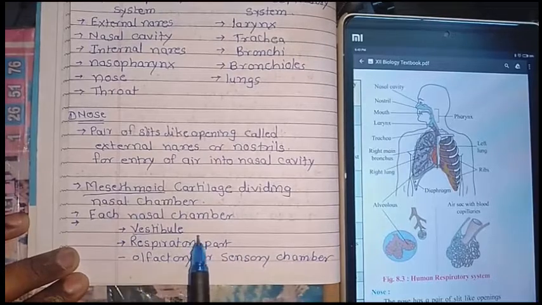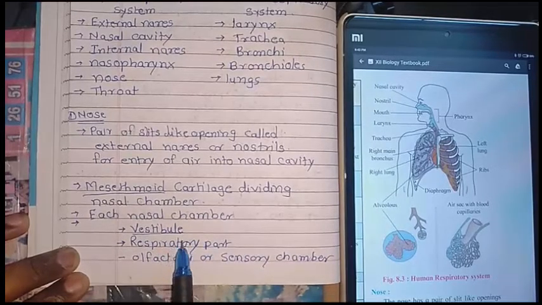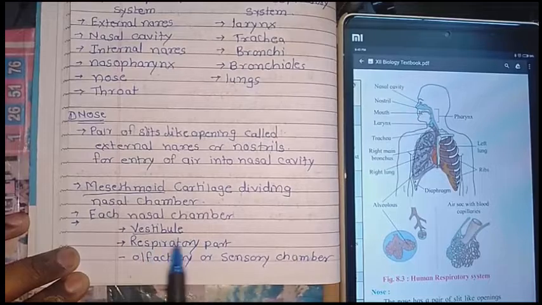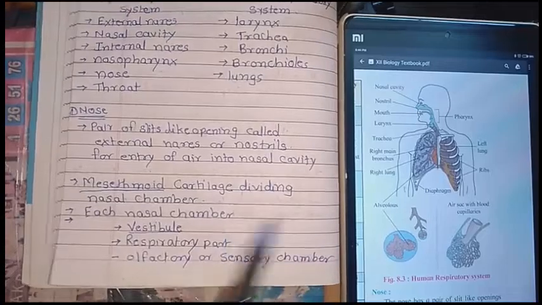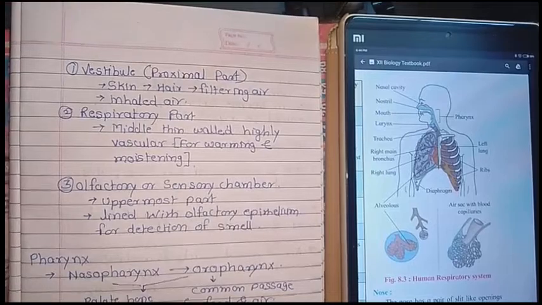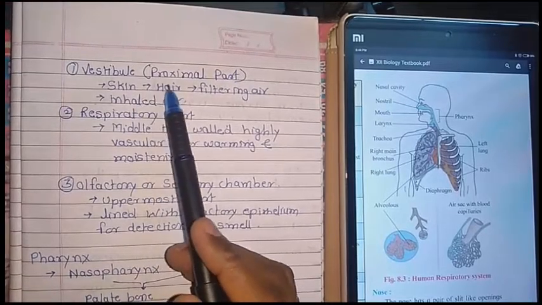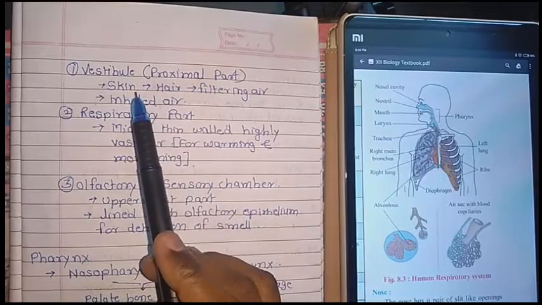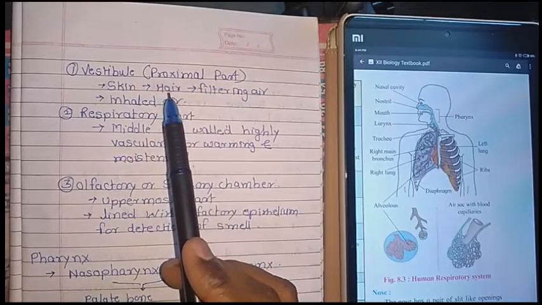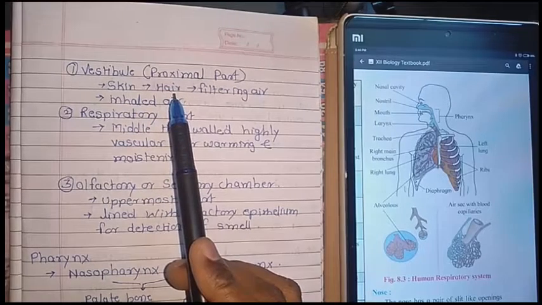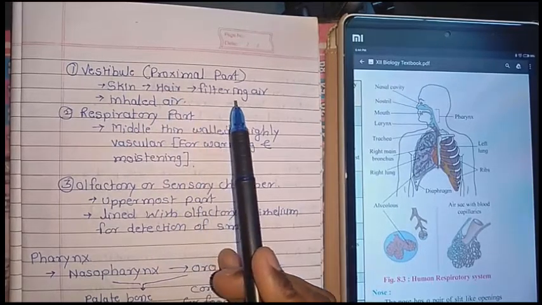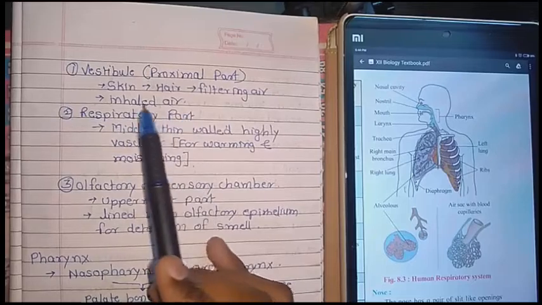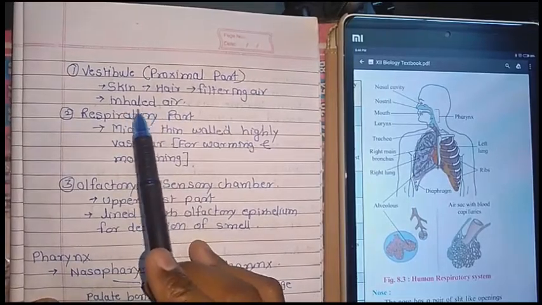So the nasal chamber is divided into two parts by the mesethmoid cartilage, and each nasal chamber is divided into three parts: vestibule, respiratory part, and olfactory or sensory chamber. Now we will move to these nasal chamber parts one by one. The vestibule is the proximal part of the nasal chamber. It contains skin, and this skin is covered with hair, and these hairs have the function of filtering the inhaled air that has been taken in through the nose or nostril.